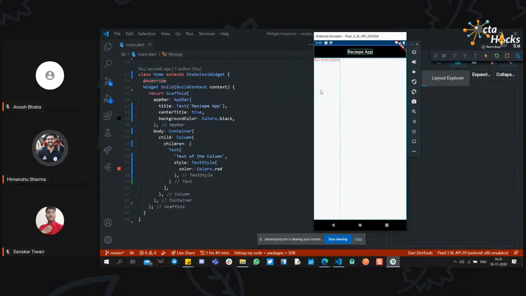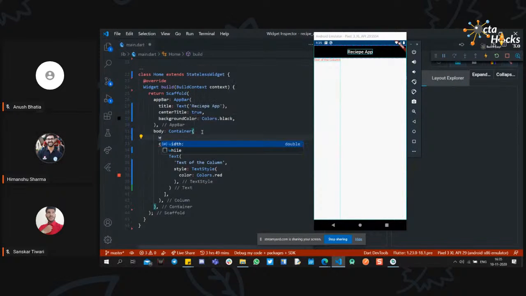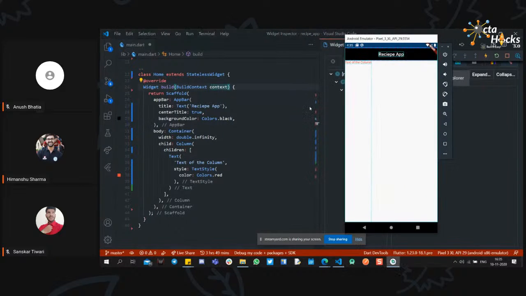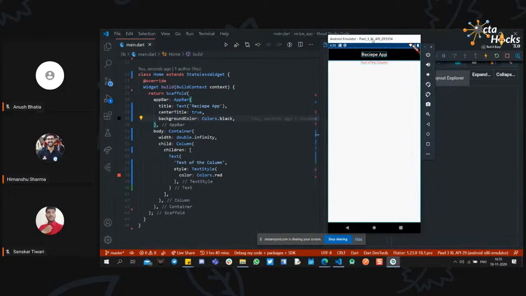If we want the children to take the full width, we have to overlap this column with the container. We have already overlapped the column with the container. So what you can do is add a width. For this we need the width of the whole screen, so double dot infinity. Yeah, so now we have the column with the width of the whole screen. So now our text is at the center of the column widget.